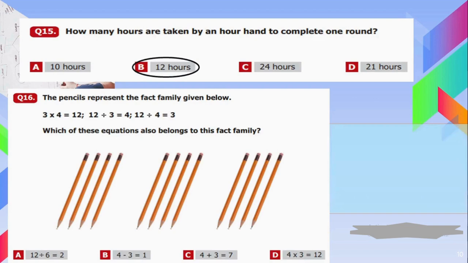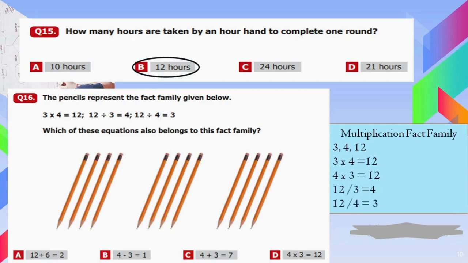Here we can clearly see that multiplication and division is included, so we can say it's a multiplication and division fact family. There are always 3 numbers included in the family which are used to make 4 equations. So if we compare these 4 equations, 3 equations are present, but the 4th one, which is 12 multiplied by 3 is equal to 12, is missing over here. So D is our correct option.